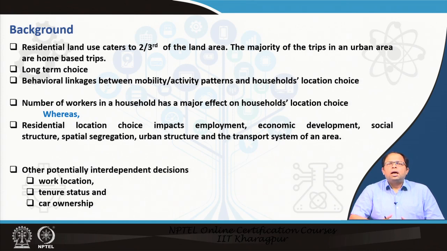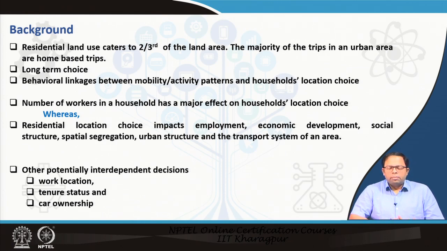The number of workers in a household also has a major effect on the household's location choice. For example, both the husband and the wife work. In that case, the choice of the residence will probably consider both of their work locations. So, the number of workers in a household plays a major role. We can also say that residential location choice impacts employment. For certain kinds of employment, people's location choice actually determines their location of employment.